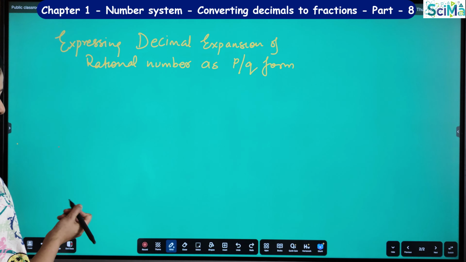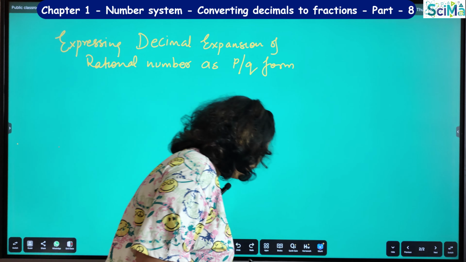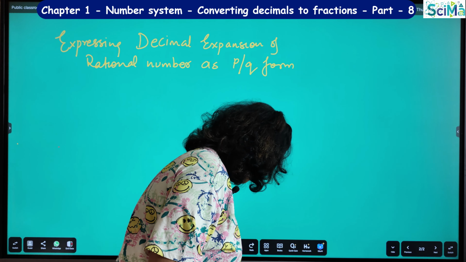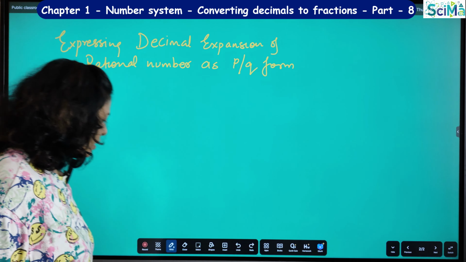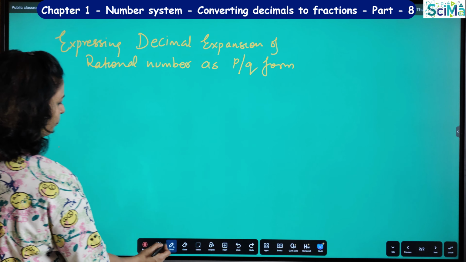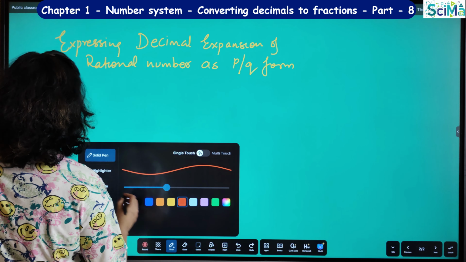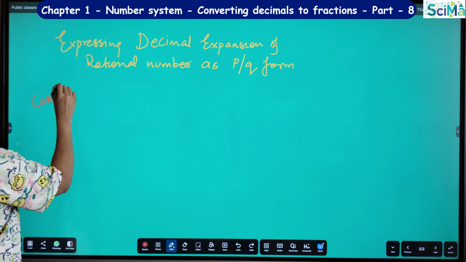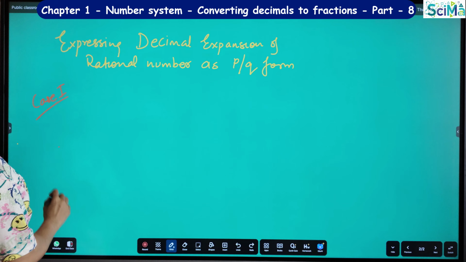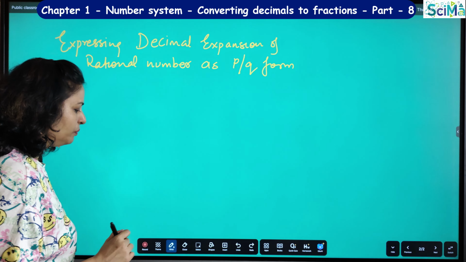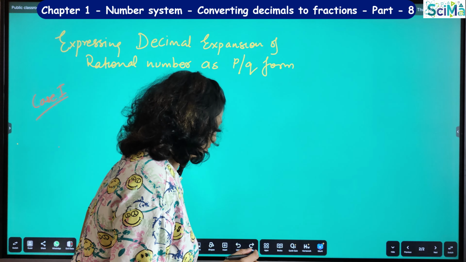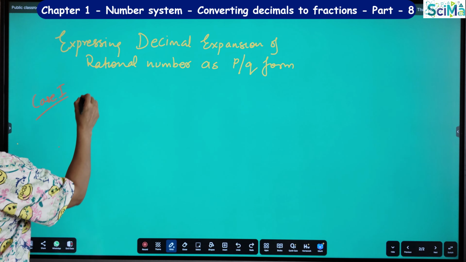Okay, so here also you have two cases. Case 1 here is based on when you have a terminating decimal.